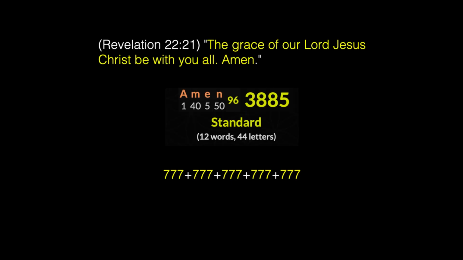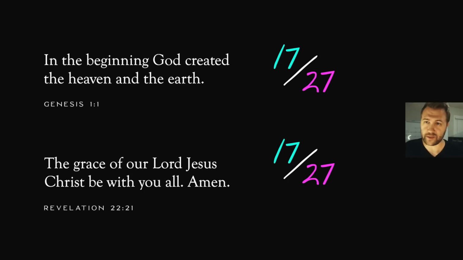And you can include the number 777 in that discussion. We had already seen that it's the reverse of Genesis 1:1 in the Ordinal English. And here, if we use the standard cipher, Revelation 22:21 has a value of 3,885, which is 777 times 5. Why 5? Jesus, 5 letters. Grace, 5 letters.